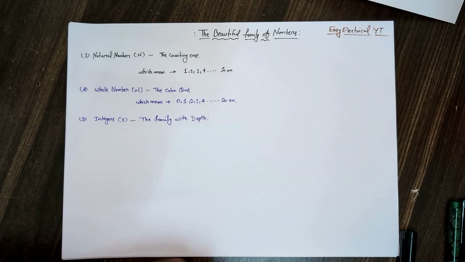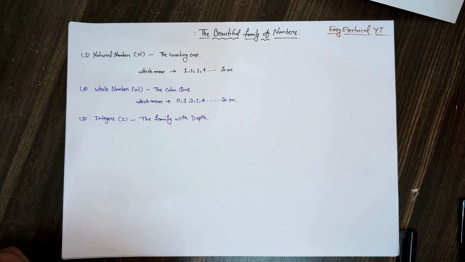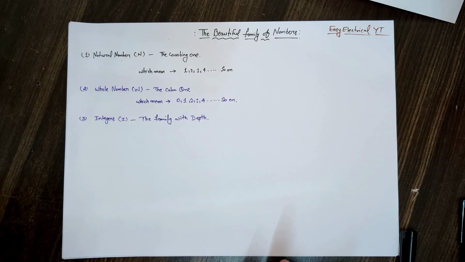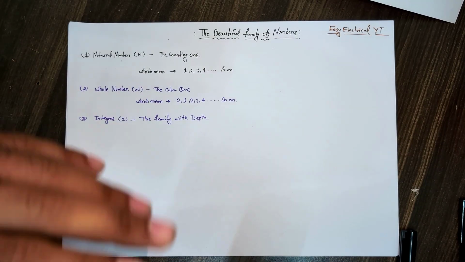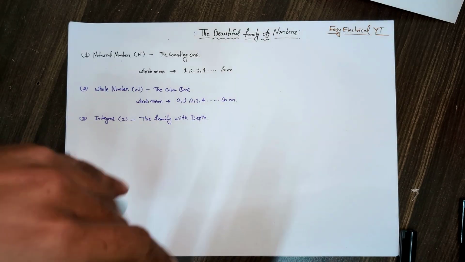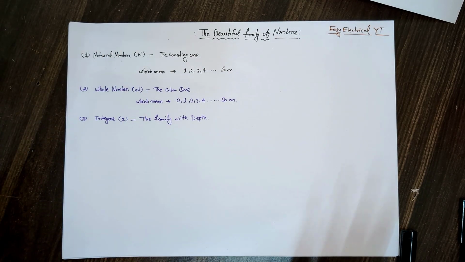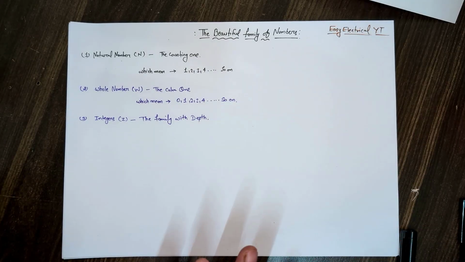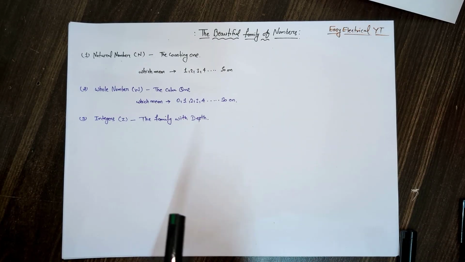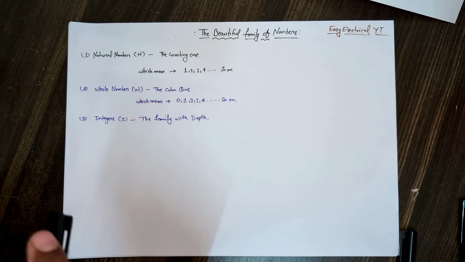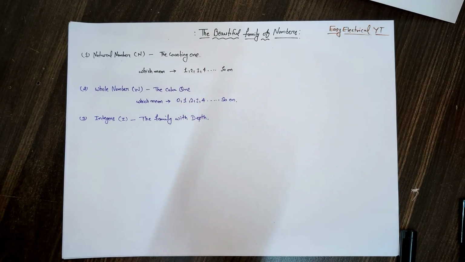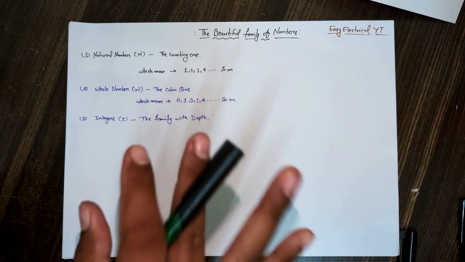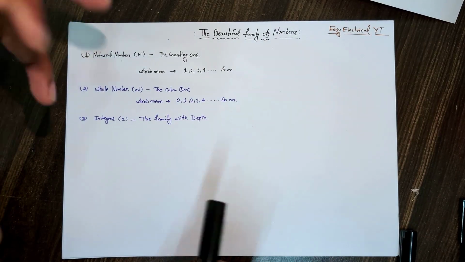We can see in life that life isn't all positive. Some things are negative, some things are positive. Similarly in numbers, we have some positive numbers and some negative numbers also. So the negative numbers, the positive numbers and the whole numbers together are called integers.